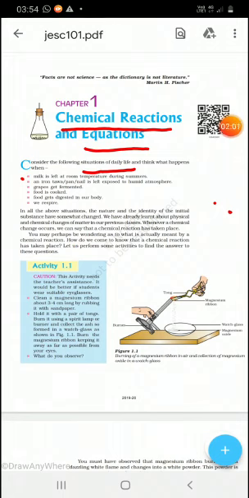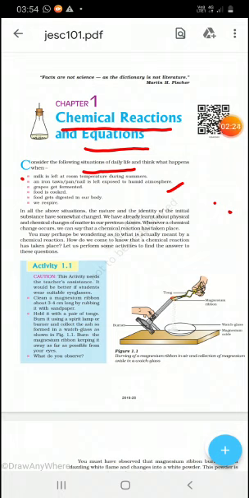Another example is given here, that an iron pan is exposed to a humid atmosphere. Humid atmosphere means there will be air and water, and both can cause the corrosion of iron objects. Corrosion means जंग लगना, यानी कि वो चीज़ खराब होने लगती है.